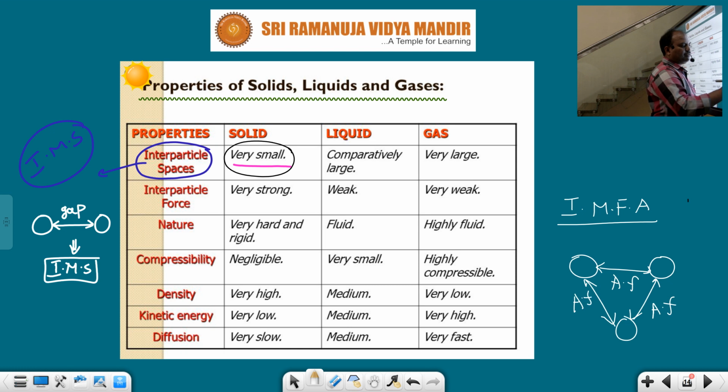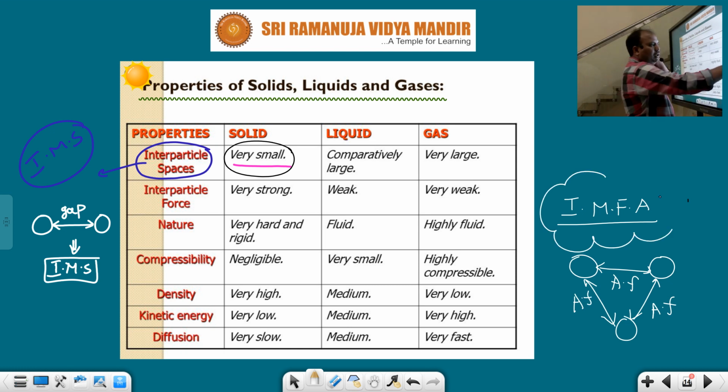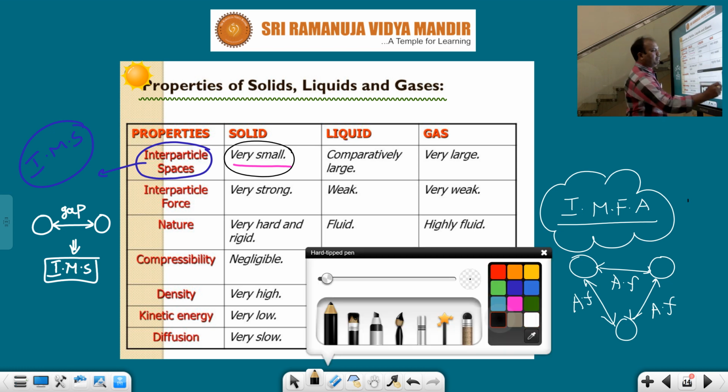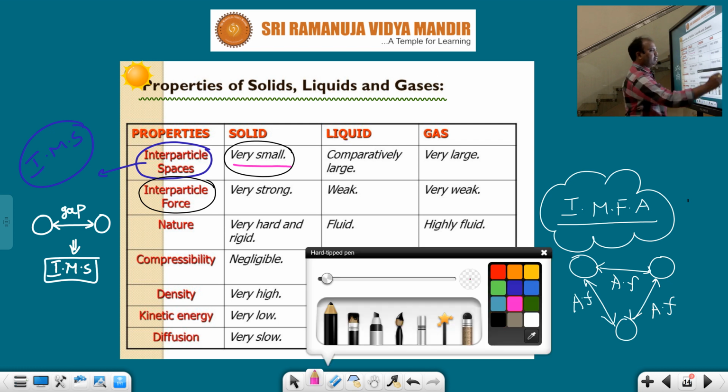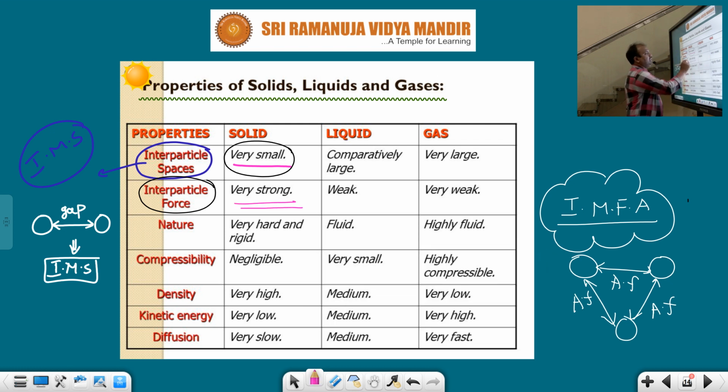This attraction force between the molecules is nothing but intermolecular force of attraction. In solids this force is very strong. That's why all solid molecules come close together and are tightly bounded, due to the strong intermolecular forces of attraction present in solids.